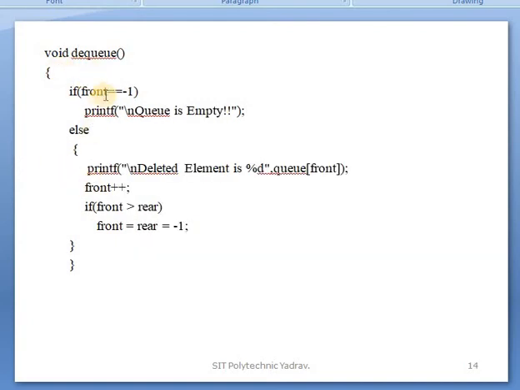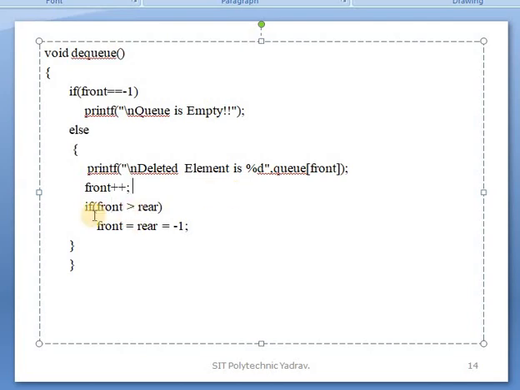Again, in dequeue, when you delete a number, first check whether the queue is empty or not. If the condition is not true, the else part is executed and the number is deleted. Q[front] is 0, then front is incremented to 1. Then check whether front is greater than rear. That is not true, so the inner part is not executed and you exit from that operation.